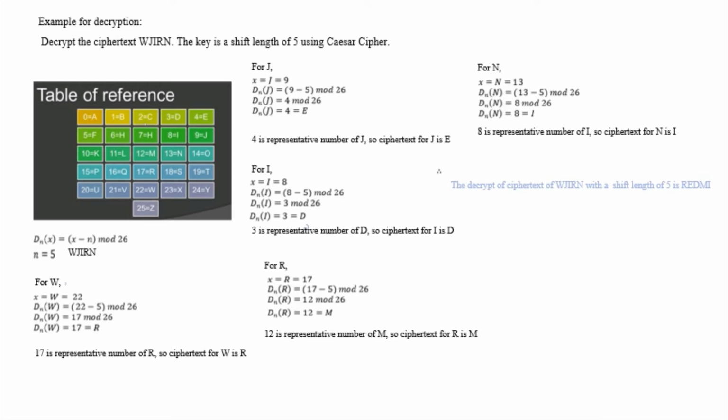Therefore, the decryption of the ciphertext WJIRN with a shift length of 5 is REDMI. That's all. Thank you.